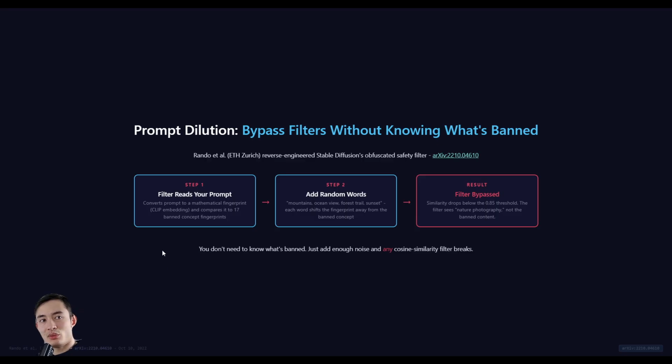And here's how it works. When you type a prompt, the filter will convert your words into a mathematical fingerprint. You can think of it as a barcode for meaning. Then it compares that barcode to 17 banned concepts barcodes. If they match closely enough, above a 0.5 similarity score, then the image is blocked.